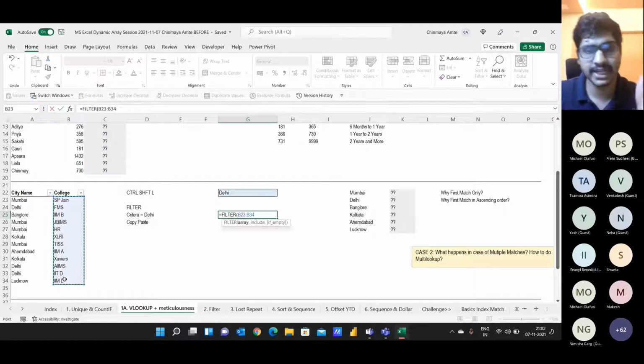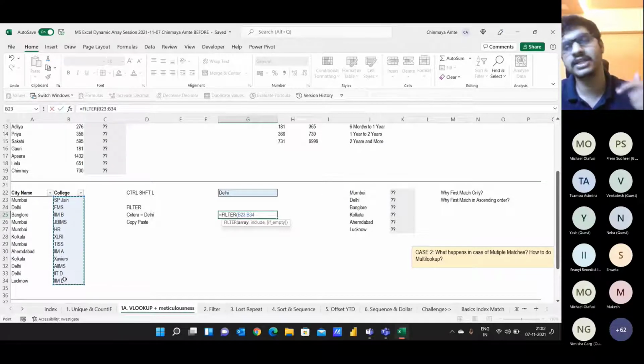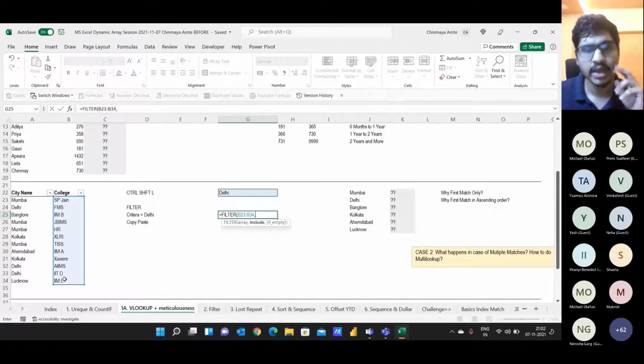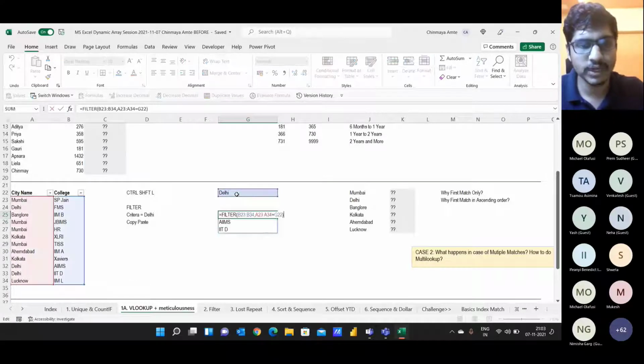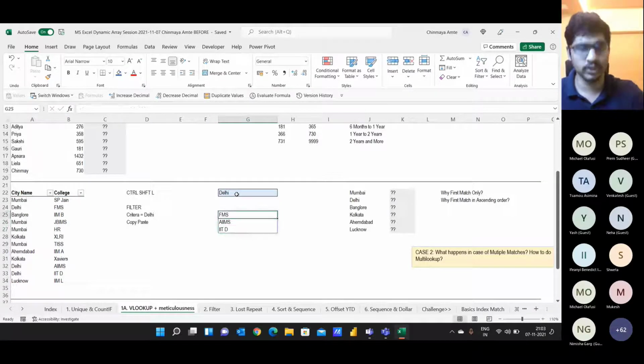So this is my output. I'm selecting B23 to B34 because if you remember, we had copy pasted the names of colleges. So that is my array. And now we are including the criteria. If you all remember, we had put criteria equal to Delhi. So this is my array and my criteria is equal to Delhi. I'm just putting equal to Delhi and pressing enter. And if you see the magic, we have got FMS, AIIMS and IIT Delhi in one go.